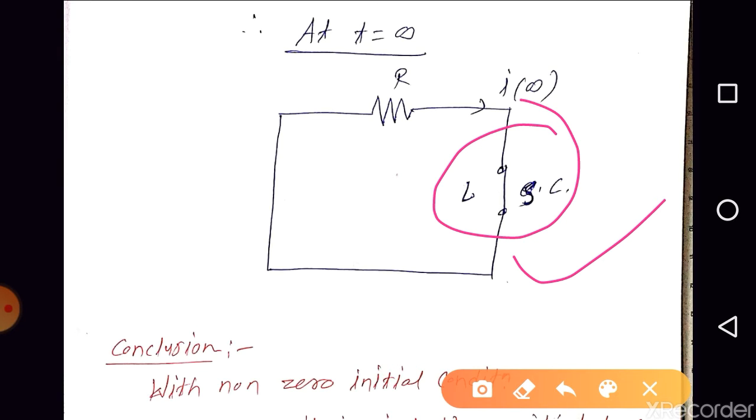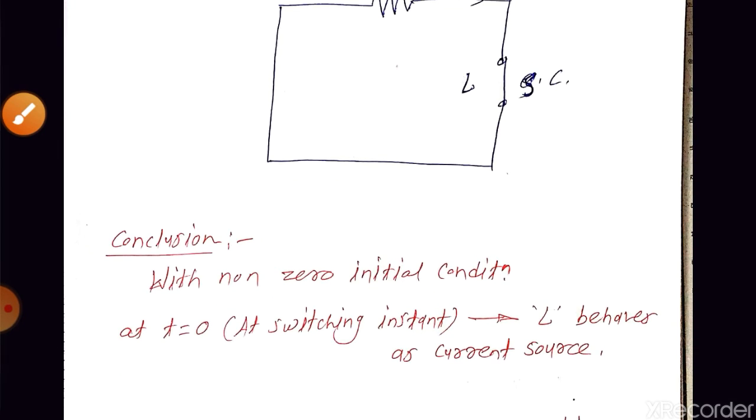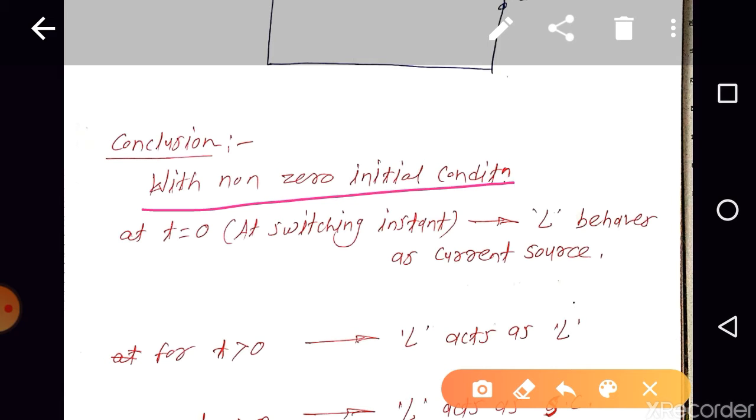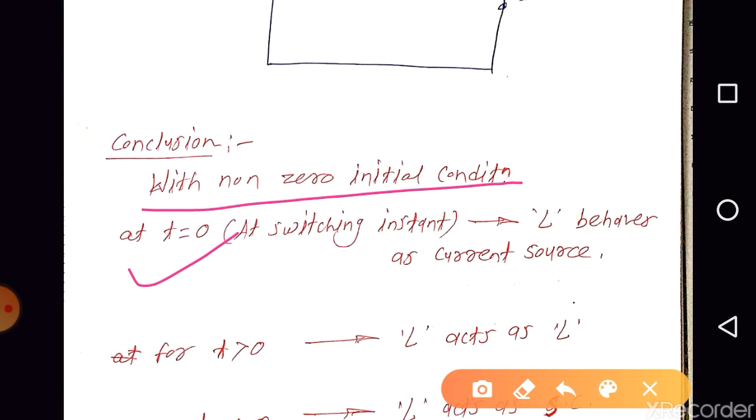So can we say that at t is equal to infinity, the inductor will act as a short circuit, and at t is equal to 0, the inductor will act as a current source, right, with non-zero initial condition, okay? So in conclusion, with non-zero initial condition, at the switching instant, t is equal to 0, the inductor behaves as a current source, right?